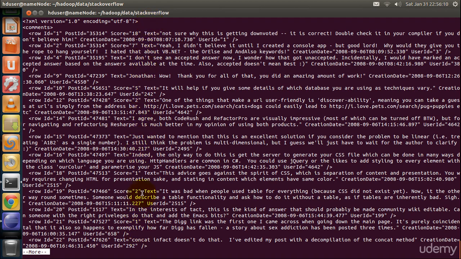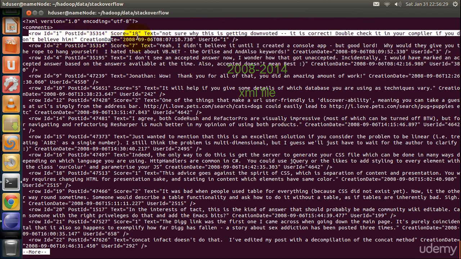Here is the comments dataset. It is downloaded from Stack Overflow website. It contains data from 2008 to 2014. It is an XML file. Each comment is represented using an XML element. There is one comment per line.